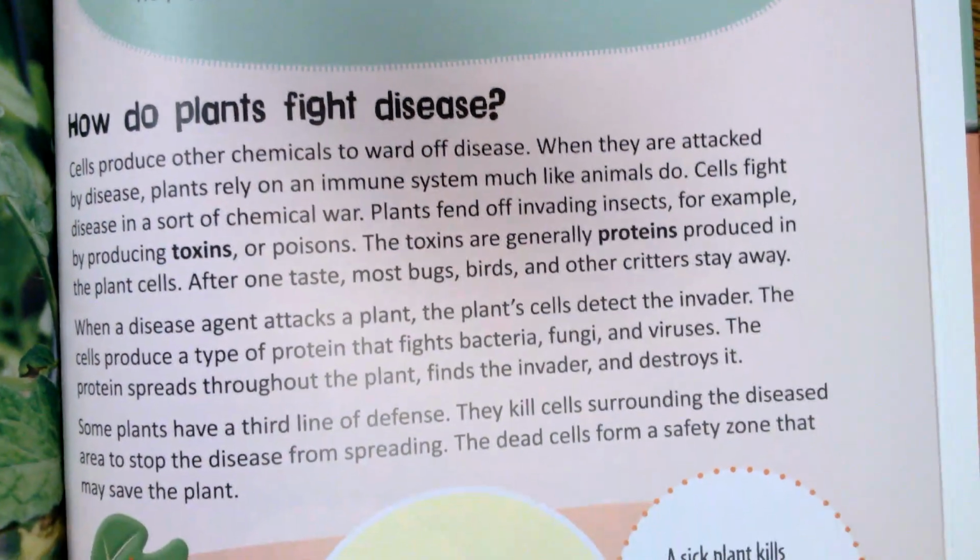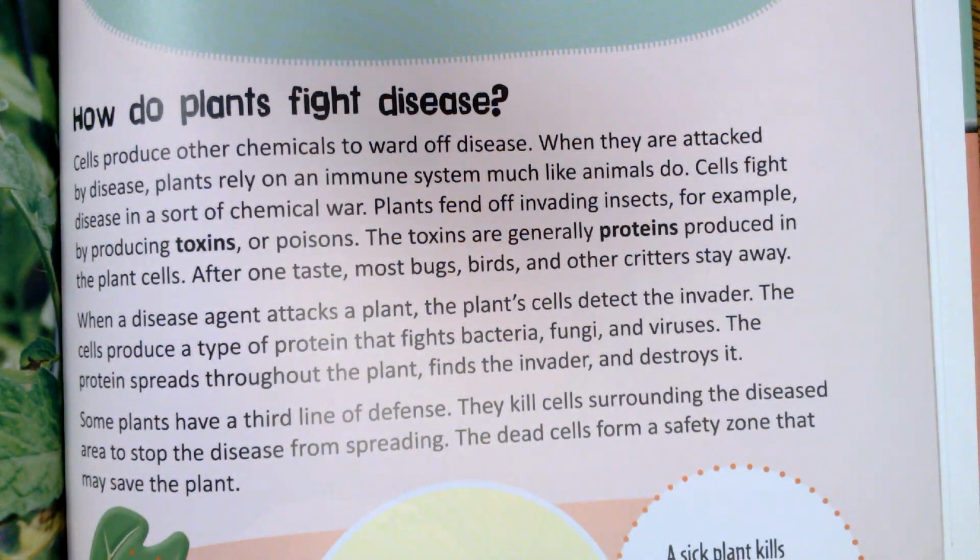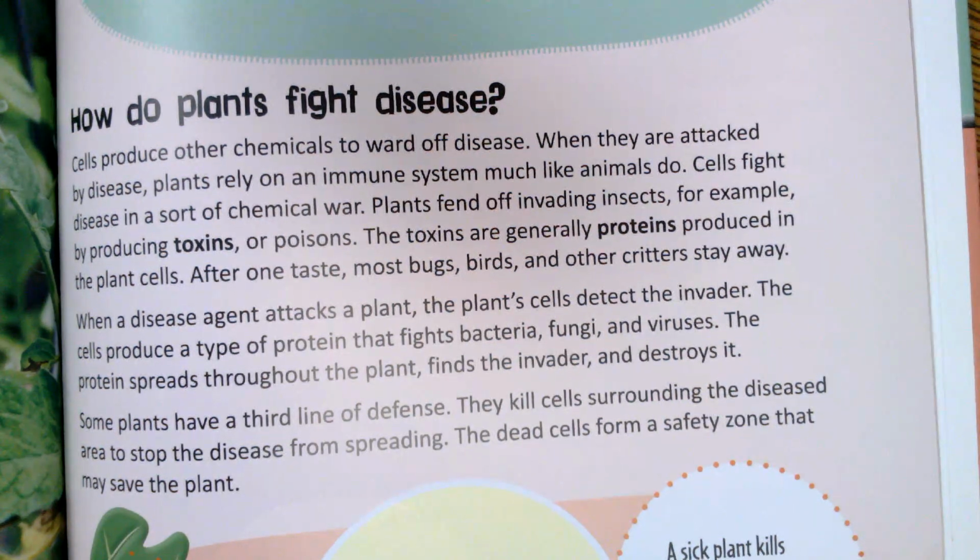When a disease agent attacks a plant, the plant cells detect the invader. The cells produce a type of protein that fights bacteria, fungi, and viruses. The protein spreads throughout the plant, finds the invader, and destroys it. Some plants have a third line of defense. They kill cells surrounding the disease area to stop the disease from spreading. The dead cells form a safety zone that may save the plant.